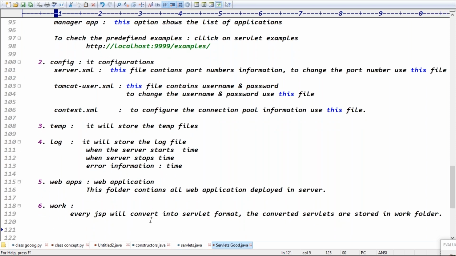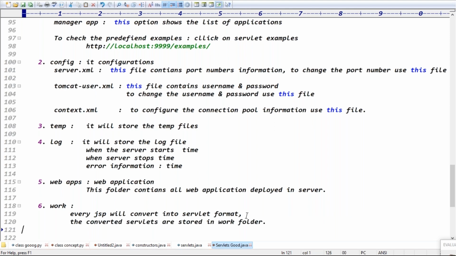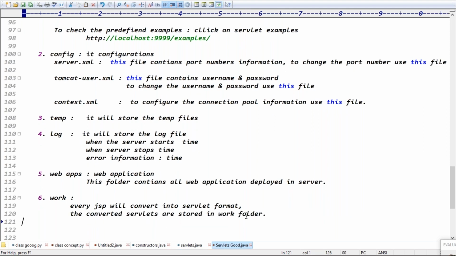Every JSP is converted into which format here? Servlet format. Those converted servlets are stored in which folder? The work folder. I will tell you more later, but remember, the work folder contains the JSPs converted into servlet format. The converted servlets are stored in the work folder. Remember that point. That's it.